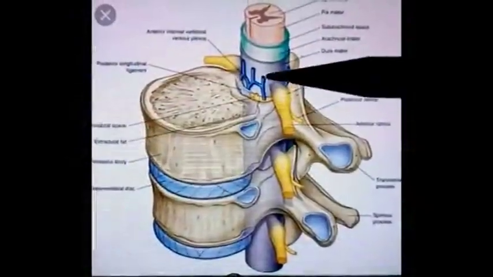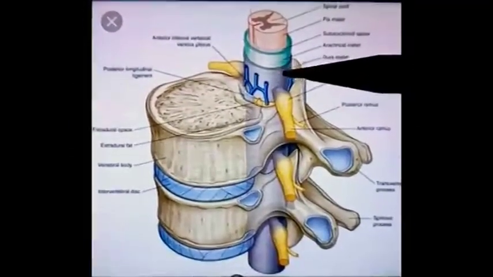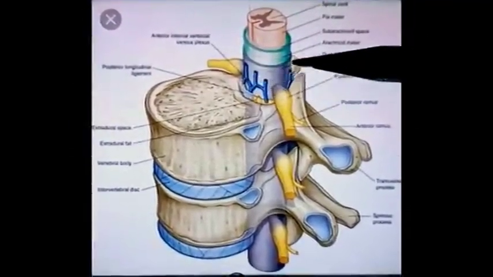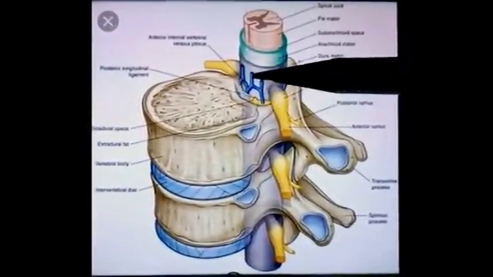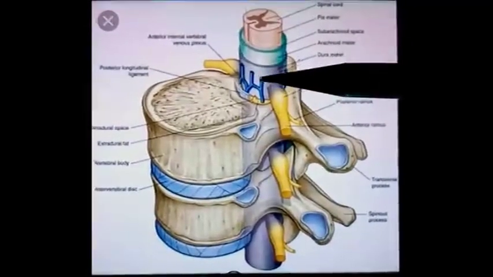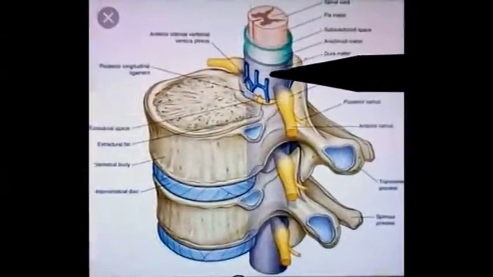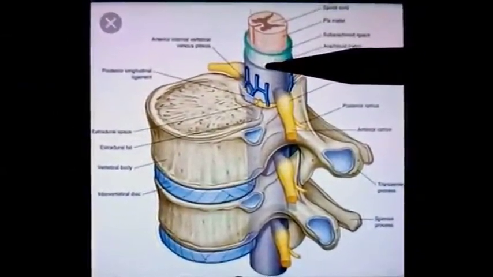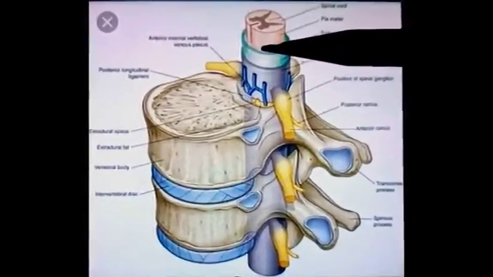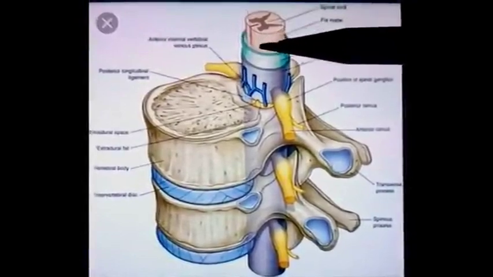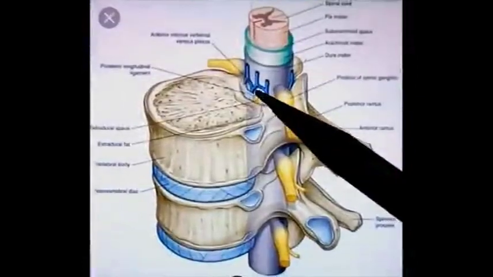Contents of vertebral canal. Vertebral canal contains the following structures as we go from outer to inner side. First of all, epidural space. It is a space present between the bone and the dura mater, which is visible in this grey color. Second structure is thick dura mater, then subdural space, then delicate arachnoid mater, wider subarachnoid space, then firm pia mater, and then comes the spinal cord.